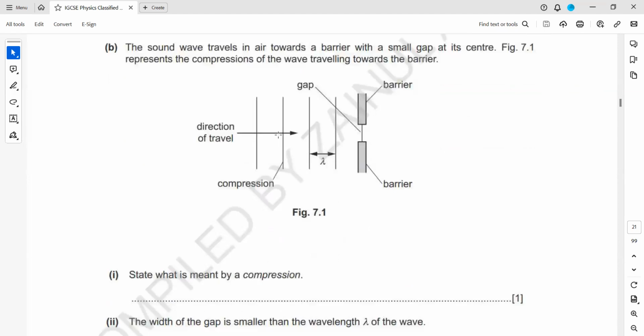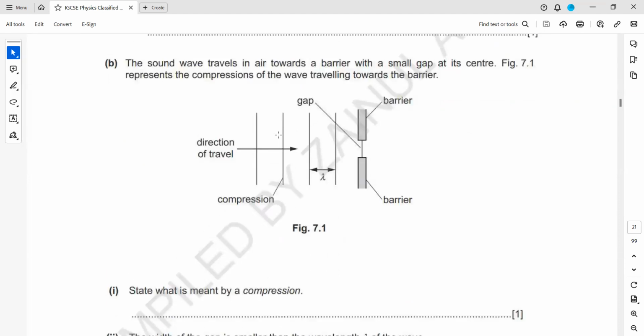The sound waves travel in the air and approach a gap which is smaller. You have to complete the pattern because we have a narrow gap. What kind of diffraction, the maximum diffraction? So how do we represent it? It will be curved. But keep one thing in mind: when you draw, for example, if this gap was 2 centimeters, the wavefronts which you draw should also have a gap of 2 centimeters. And narrow gaps give maximum diffraction.